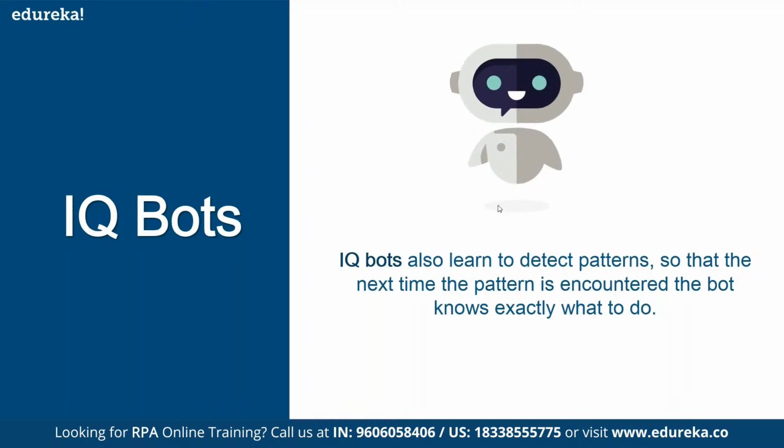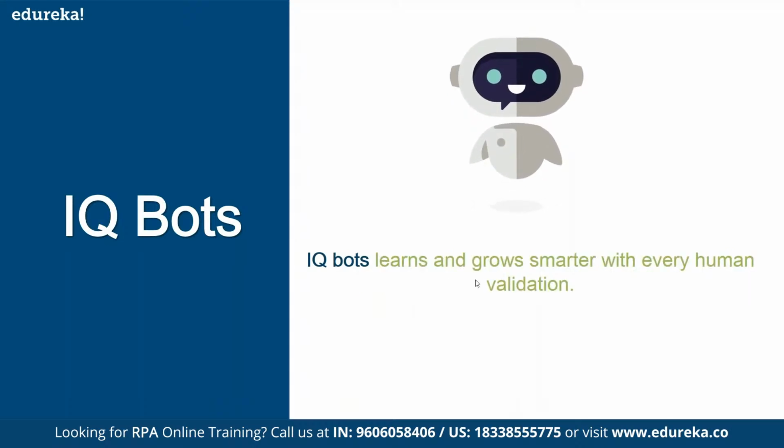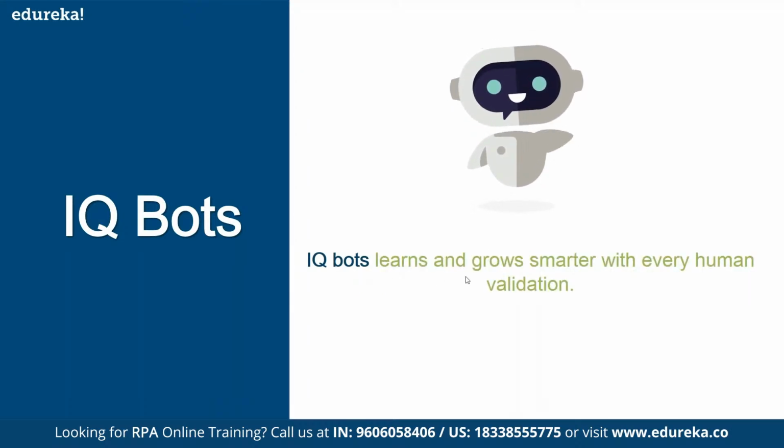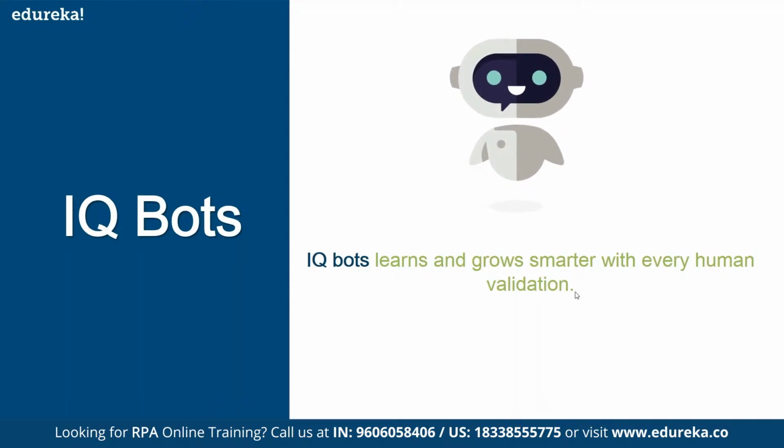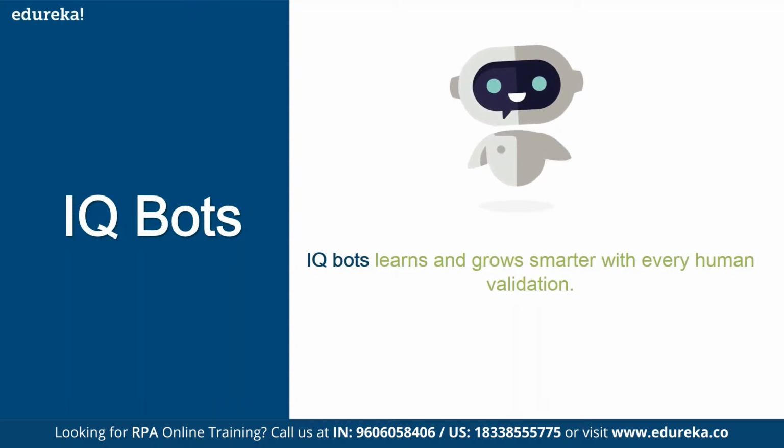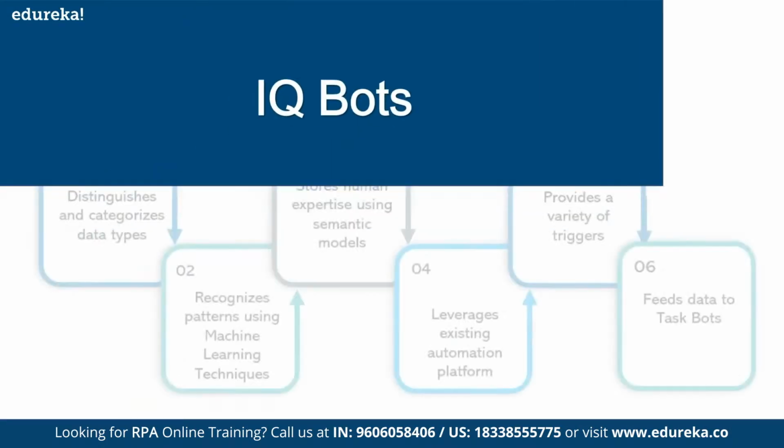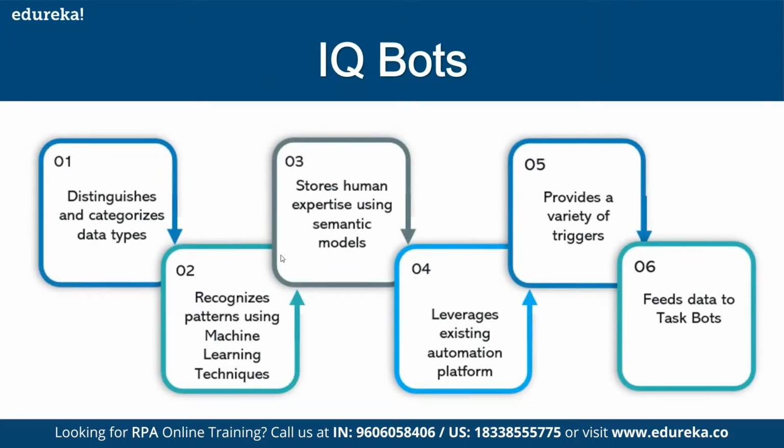Okay, next. See, that's what it says here. IQBot learns and grows smarter with every human validation. So whenever the human corrects it, it will grow smarter, so it will learn by human corrections. Okay, where it learns, where we do corrections, all those things, again, it's a big concept, but I'll show you where and what are the steps that are involved. Right, so this is how your IQBot works.